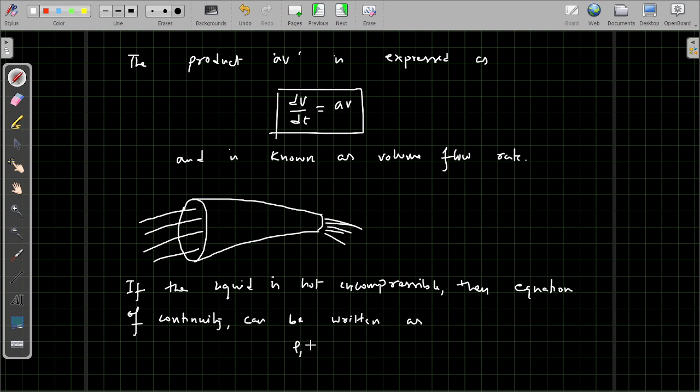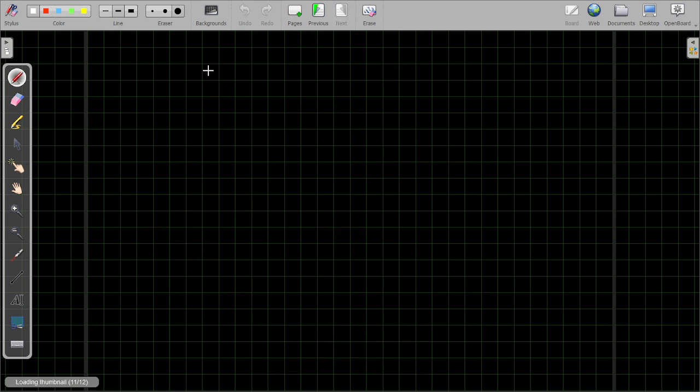Rho 1 A1 V1 is equal to rho 2 A2 V2. This is for compressible liquids, where the density of the liquid can be compressed and the density can also vary. Now let us take an example to understand the equation of continuity more properly.